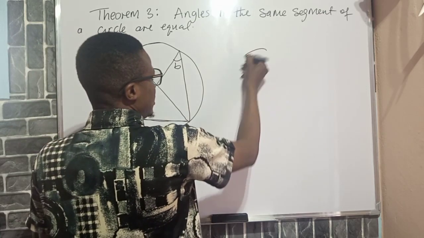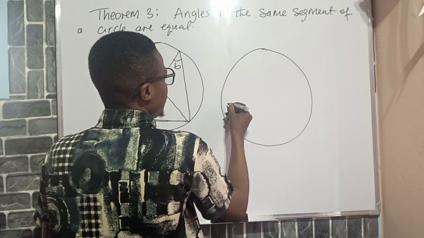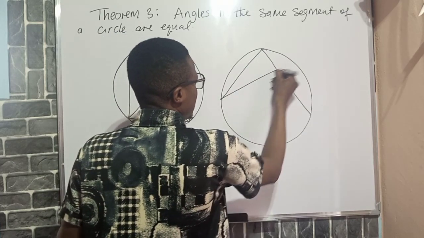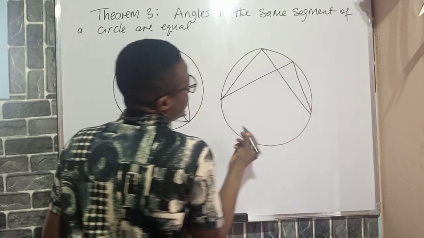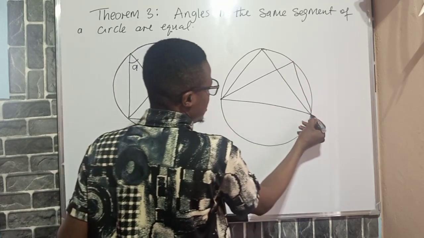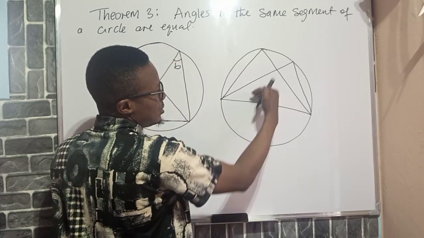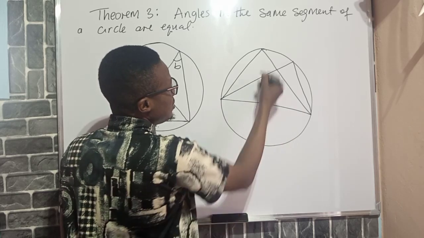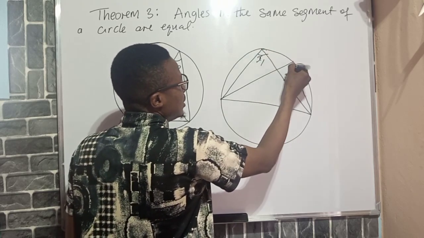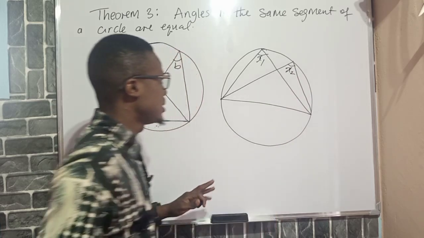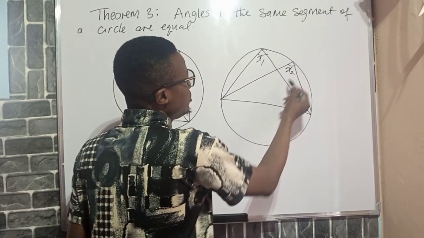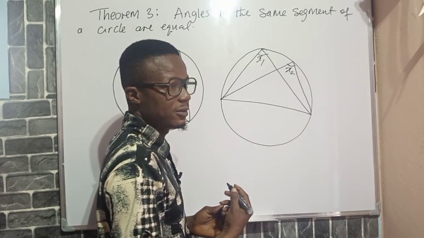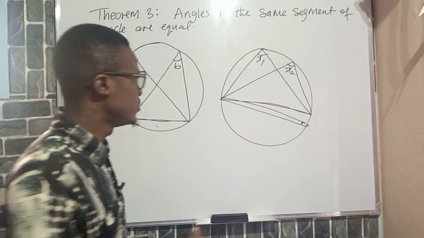Now look at this one again. You can have something like this. Do you know that this is still another chord? And this chord has divided this circle into two segments. There is a segment here, there is another segment here. Now, this angle here, let's say x1, and this angle here, x2, are in the same segment. But if I move this particular angle here, down here, you see that it is now facing a different segment. Okay, so let's go to the proof.